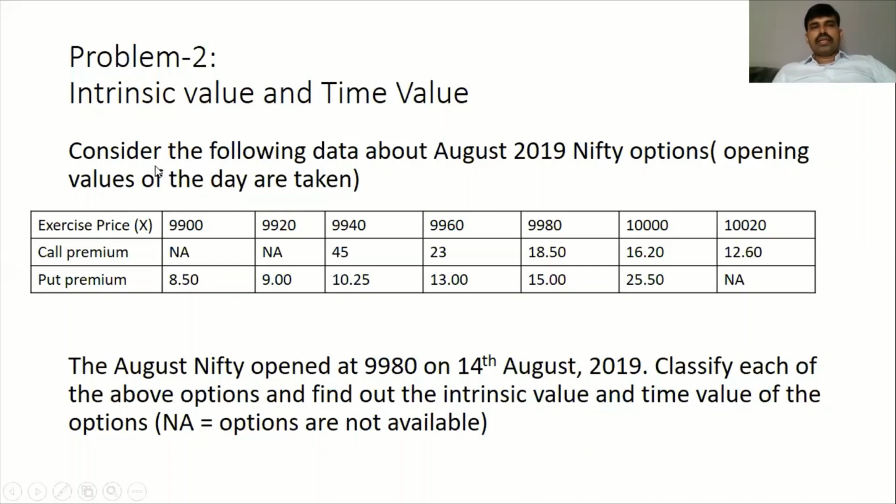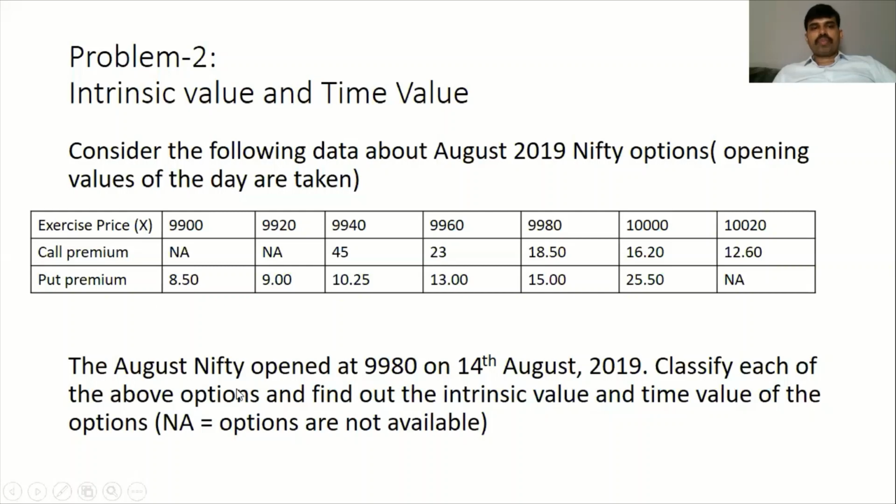Consider the following data about August 2019 Nifty options, wherein the opening values of the day are taken. Remember, in the previous problem we looked at two options. Now here, for call options, there are 7 options, and similarly there are 7 put options.